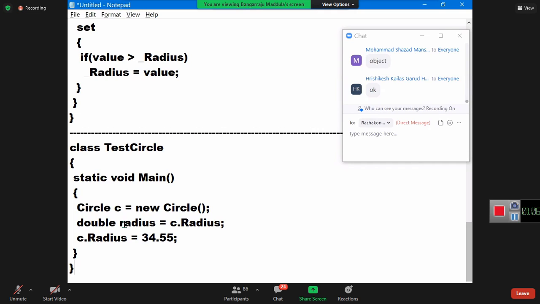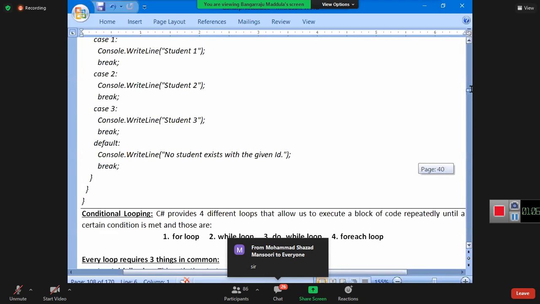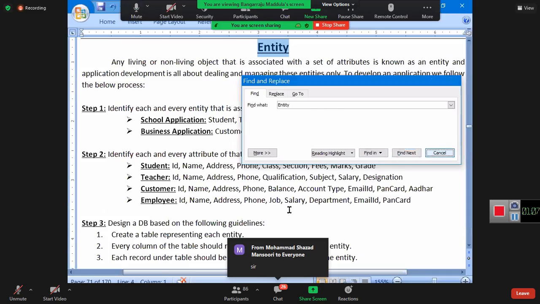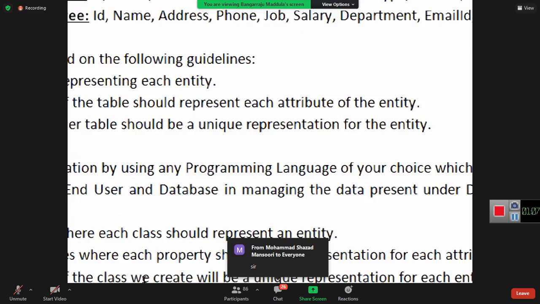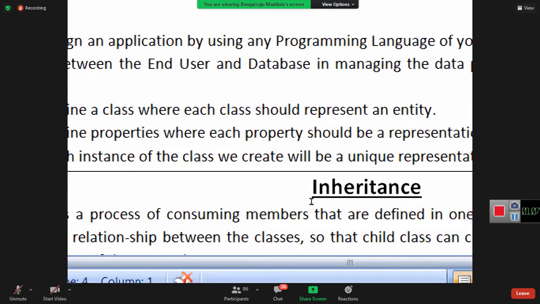Do you remember the word entity? Once we discussed this entity: every class represents an entity. Entity has attributes. Attributes of an entity are defined in the form of properties. Recollect, I already explained that concept to you. Read this. First point, define a class where each class should represent an entity.